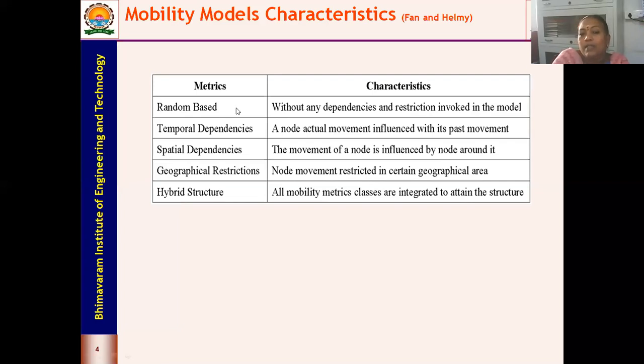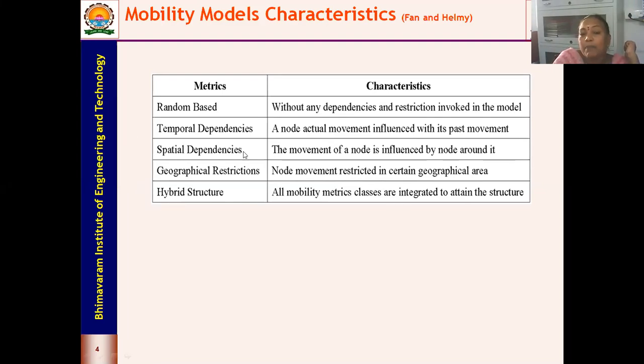So random based models are models without any dependency or restrictions. Temporal dependency models are models where a node's actual movements are influenced by its past movements. That means the movement of the current node will depend upon the previous locations of the node, so you need to have the history of the node locations. That is what is meant by temporal dependencies.